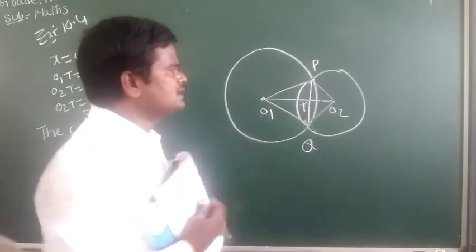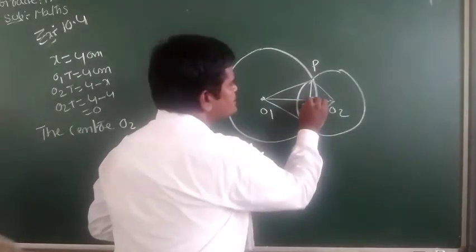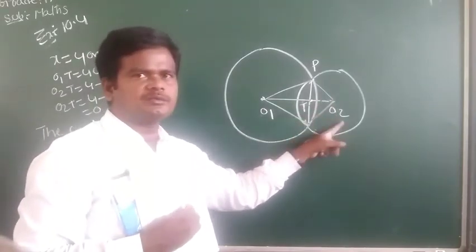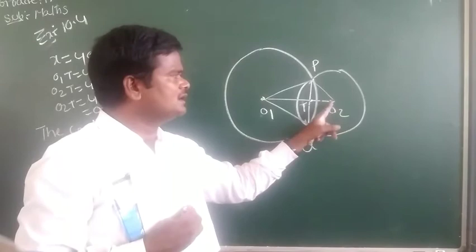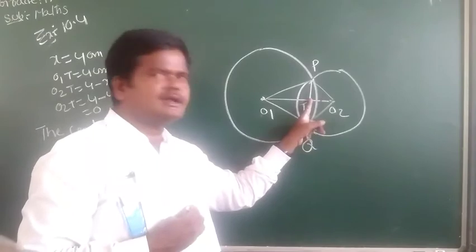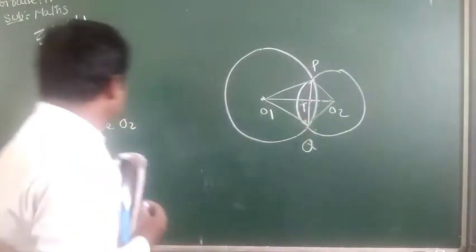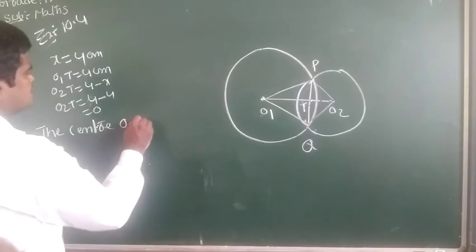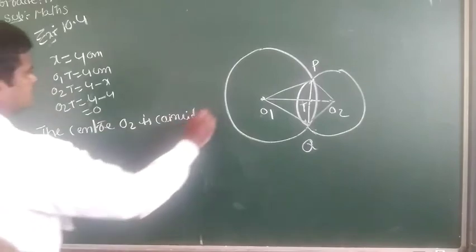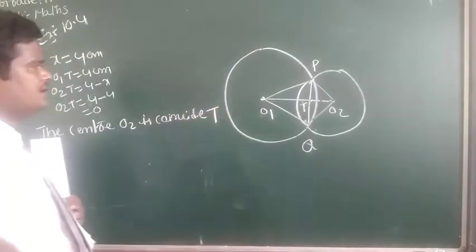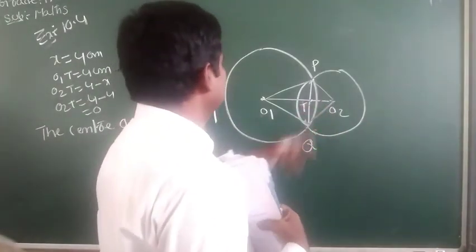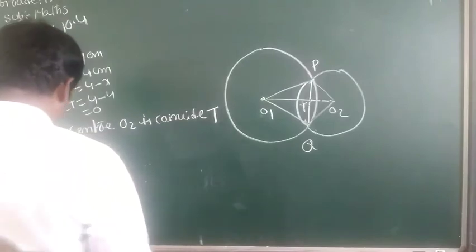Then we can say the center coincides with the point T. O2T equals 0 centimeters, so the center O2 coincides with T. That's why O2 coincides with T. Hence,